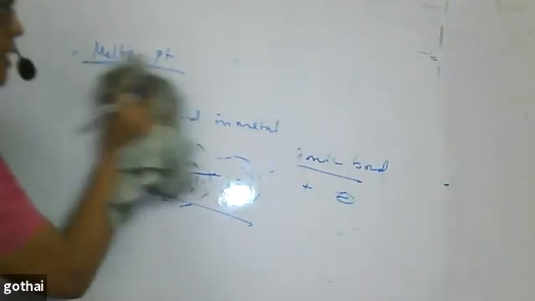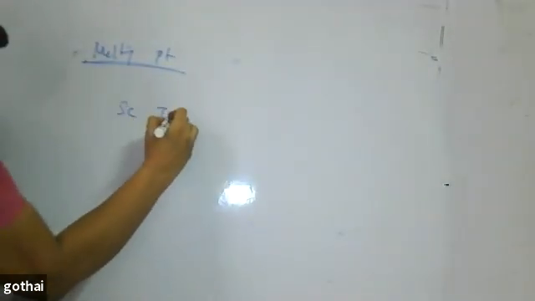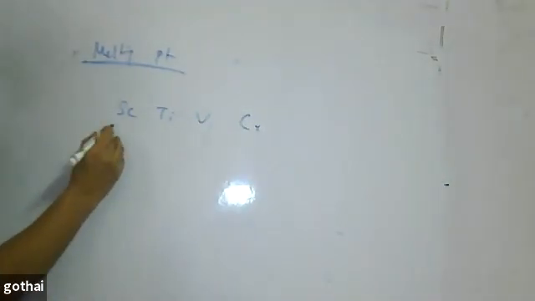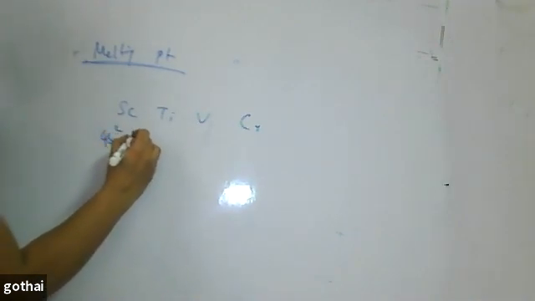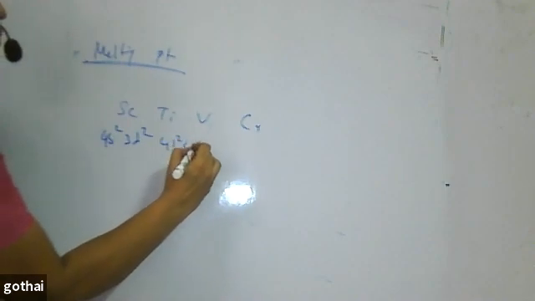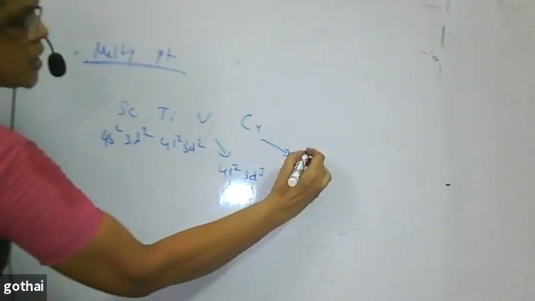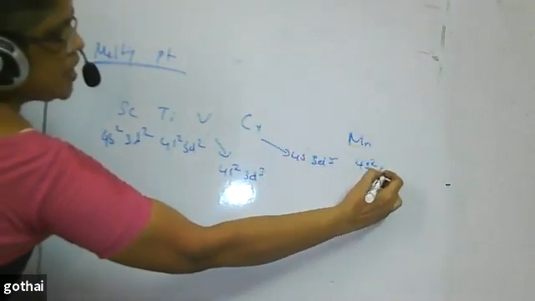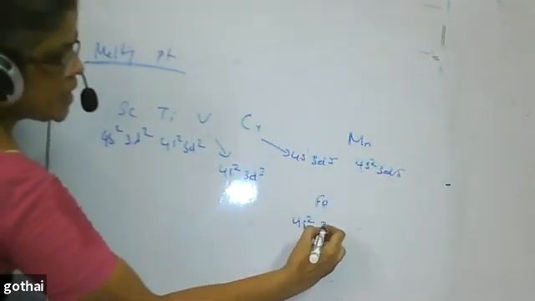So let us go for that. If I talk about scandium, titanium, vanadium, chromium, here I am writing the outer electronic configuration: 4s2 3d1, then 4s2 3d2, then 4s2 3d3, and here you write 4s1 3d5. Manganese is 4s2 3d5, but after manganese, iron is 4s2 3d6.